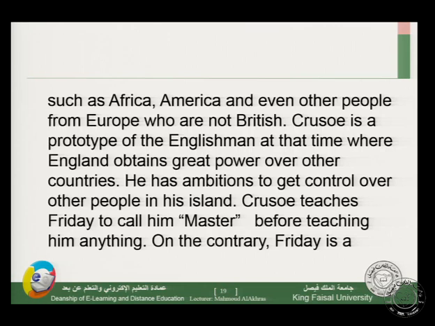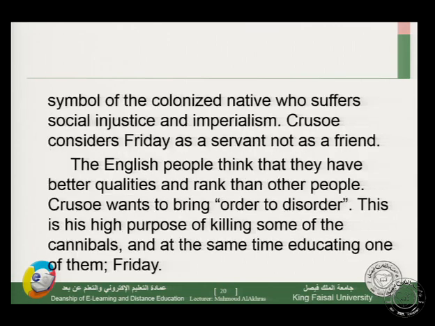On the contrary, Friday is a symbol of the colonized, the other side. Friday is a symbol of the colonized native who suffers social injustice and imperialism. We have imperial power in this novel. We have a nation that wants to control all the surrounding nations. Crusoe considers Friday a servant, not a friend.